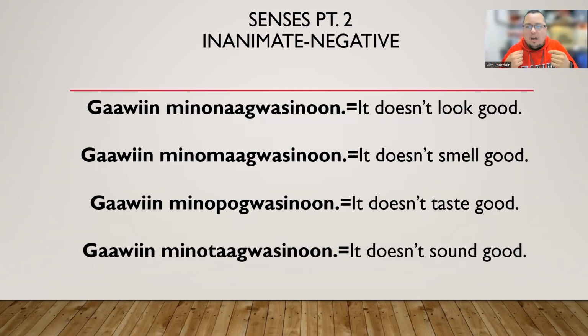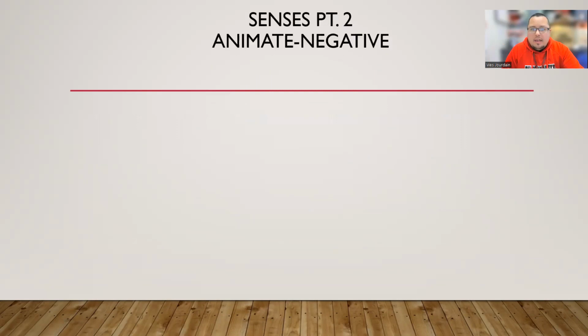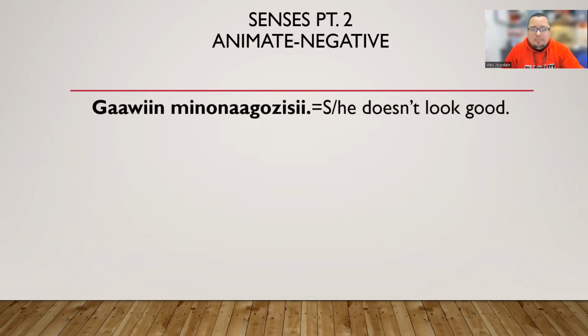Na, ma, po, ta. If it helps you, for some reason, for me, that's how I'm reminded of our senses. I always like to start here. Na, ma, po, ta. All right. Kind of weird, but it works for me. If it works for me, it might work for you. Let's go on to our animate objects now, and they're in negated form also. And let's start with this one.